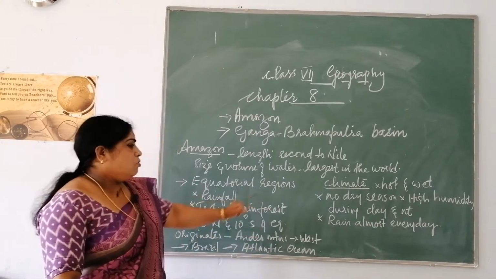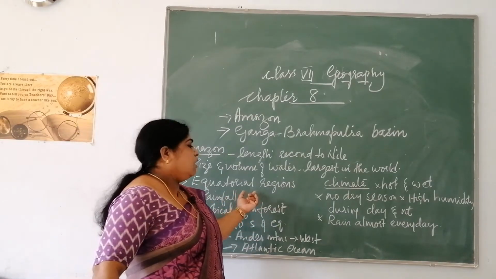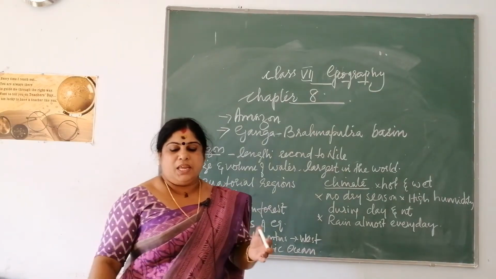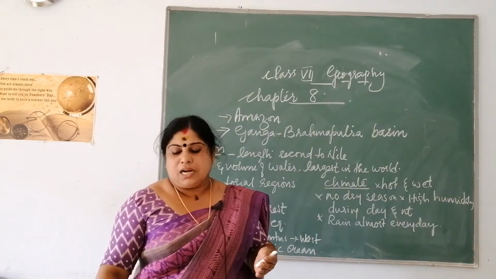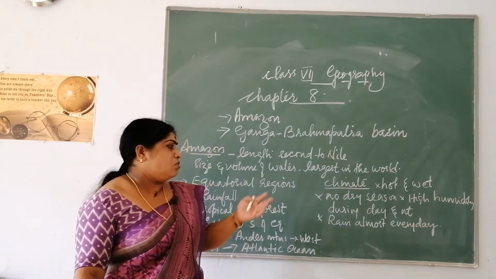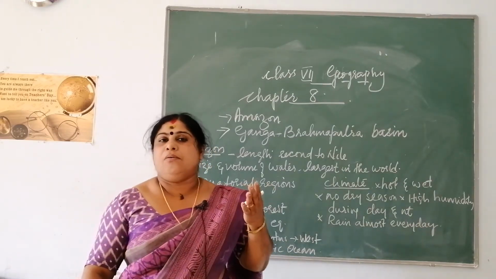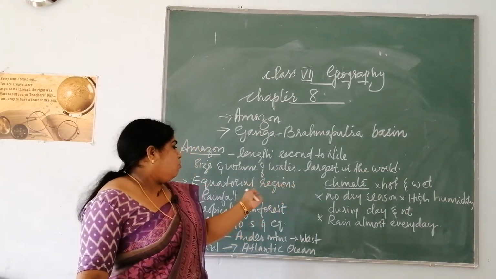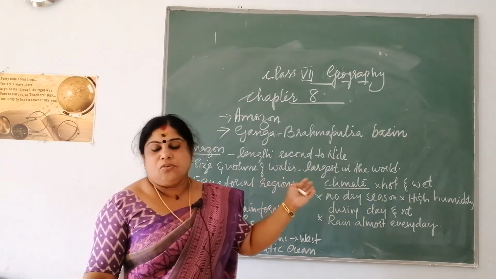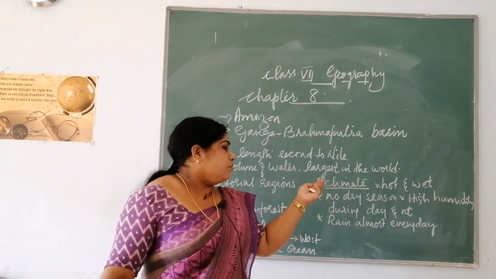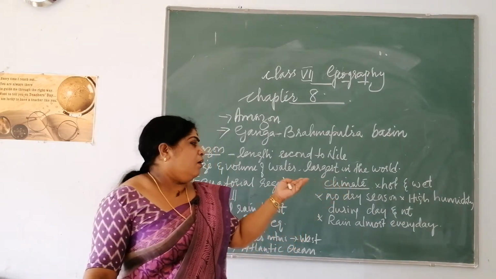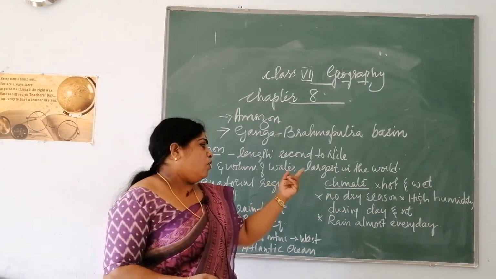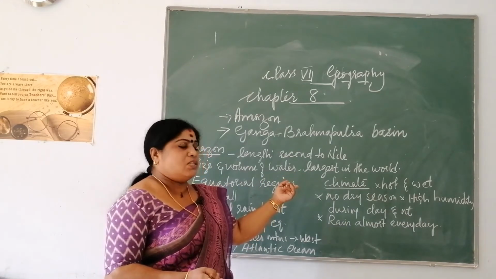Now we are moving on to the climatic conditions in the equatorial regions. In the equatorial regions, you can experience hot and wet climate. Hot climate means it is hot because it is found in the equatorial regions. Then wet means related to rainfall. So how is hot and wet climate experienced here?